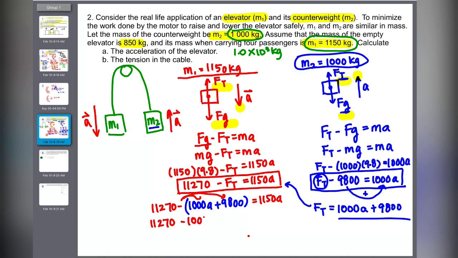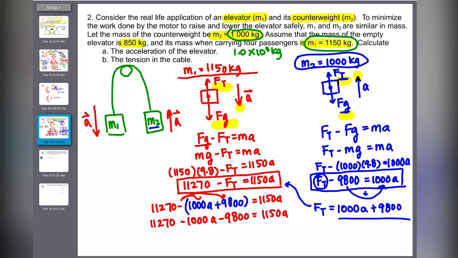So this becomes 11270 minus 1000A minus 9800. Be very careful with your sign. If you end up with A equals 9.8, you know you either flipped your equation or you've messed up your plus minus in some way. It shouldn't be 9.8, right? If you got 9.8, you screwed up your sign somewhere.